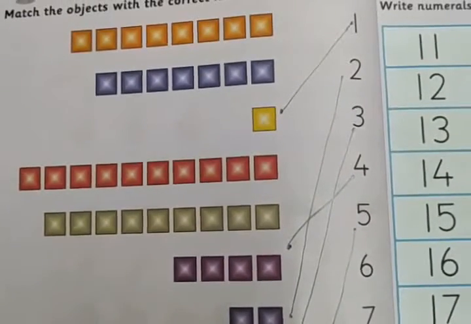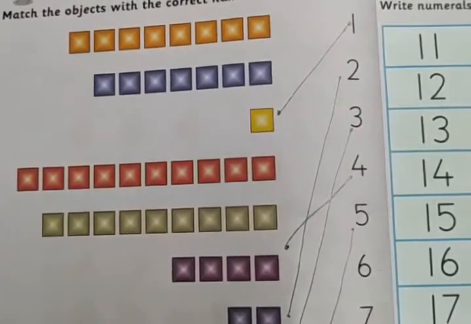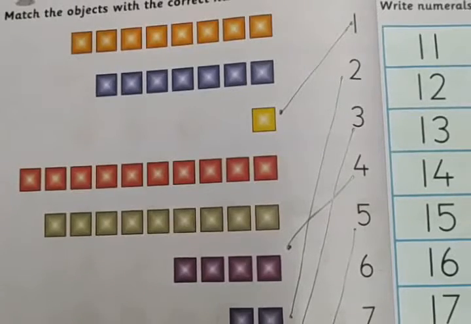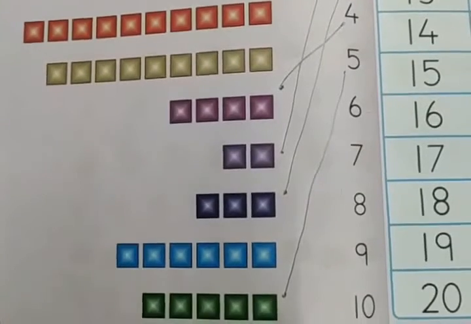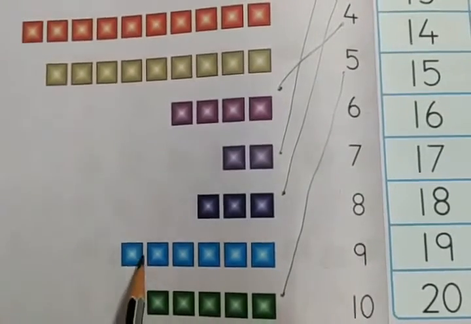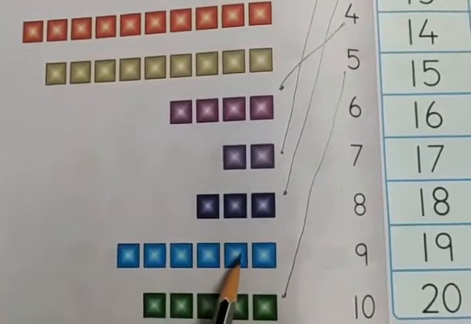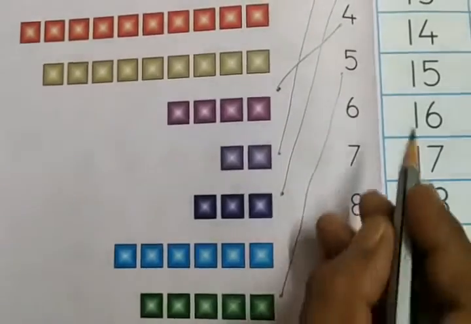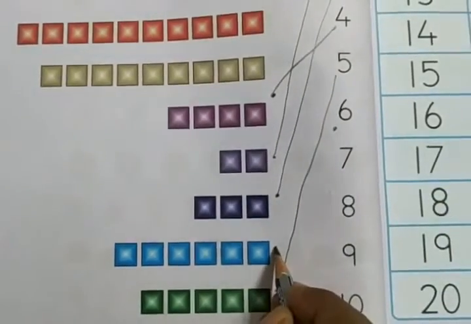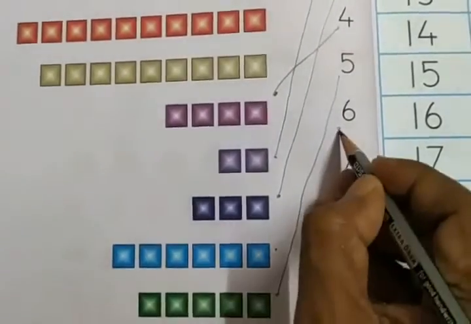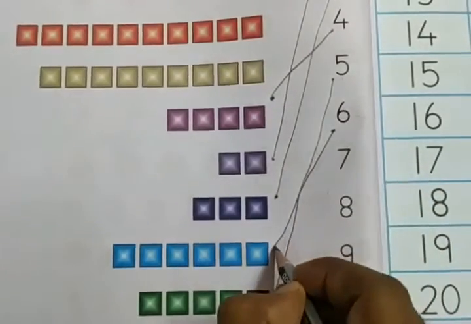Next is numeral 6. We need to find the number of objects as 6. Here 1, 2, 3, 4, 5, 6. The numeral is 6 and number of objects are 6. You need to join both the dots.